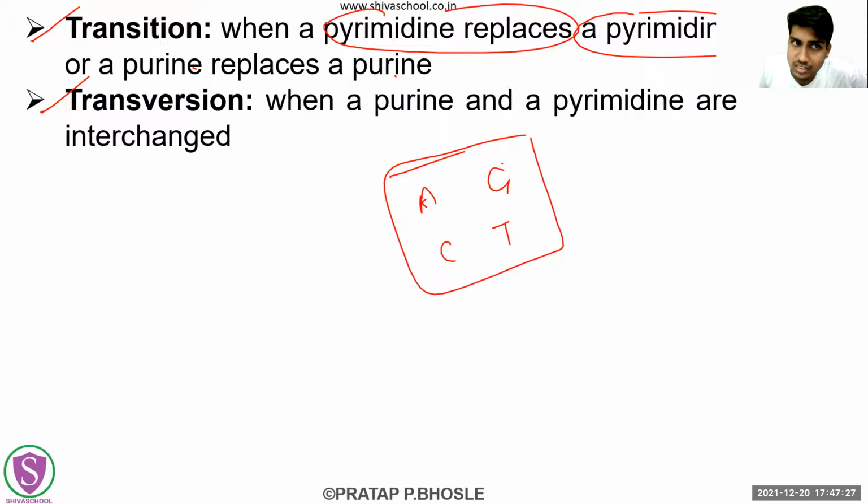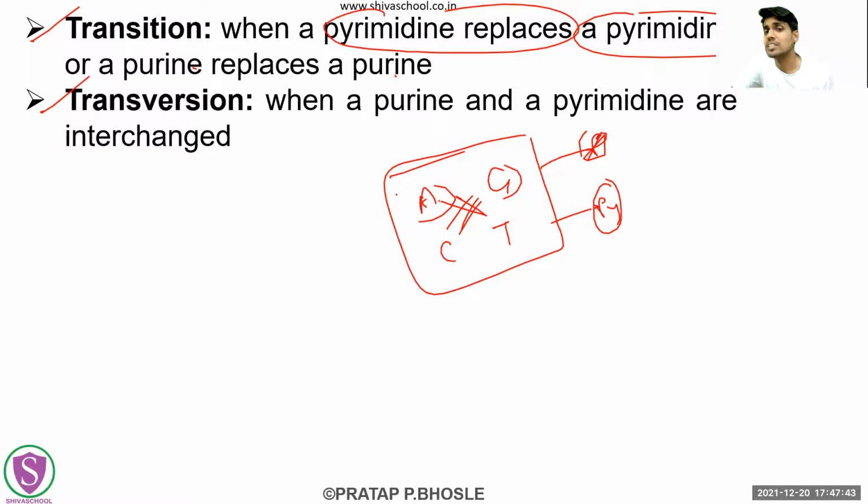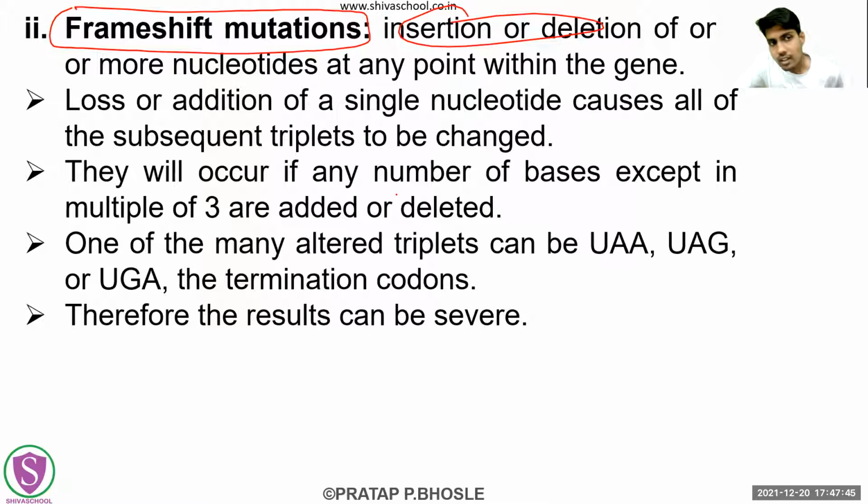So this is just the transition. These are the purines, these are the pyrimidines. We have already seen these forming double or triple bonds. If this is replacing this, then it's a transversion. If guanine is replacing adenine, then this is a transition. That is what we have already seen. Now the frame shift mutation. There is a shifting of the reading frame. Earlier I told you the meaning of this frame. We are not going to repeat that part, we'll just move on directly to the point.